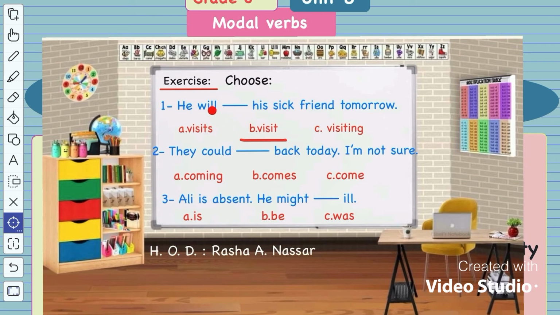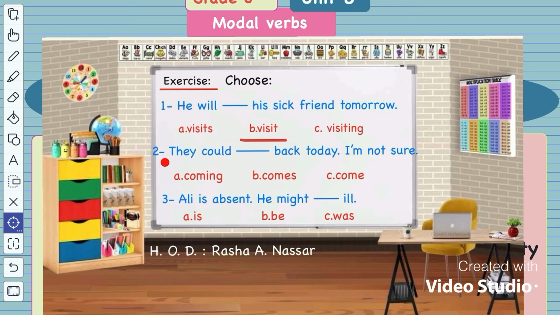I cannot choose visits. I cannot choose visiting. I just choose V1 after the modal verb will. Why? Because will is followed by V1. What is V1? V1 is the verb without S and without ing and without ed. It is the infinitive, the verb without anything.